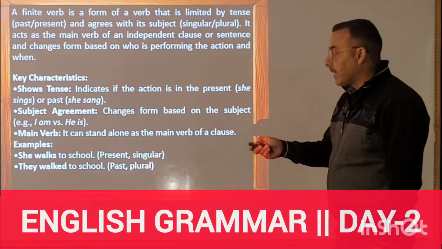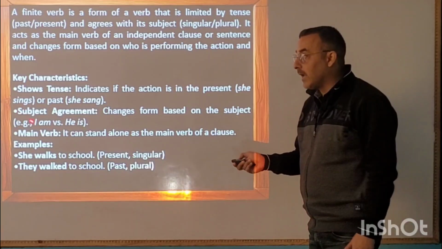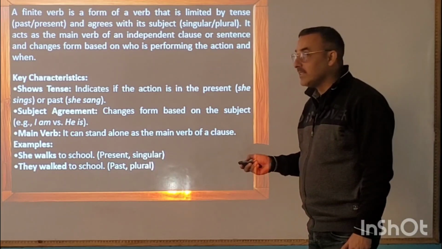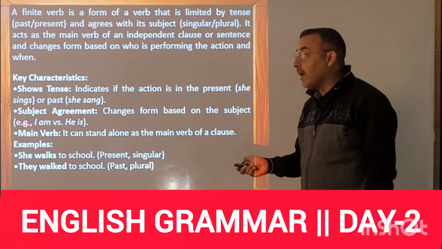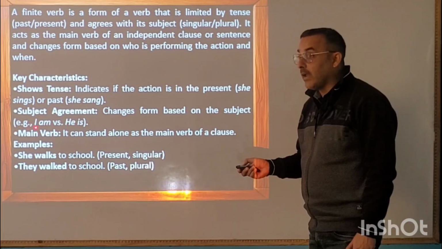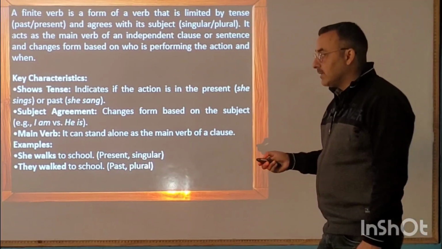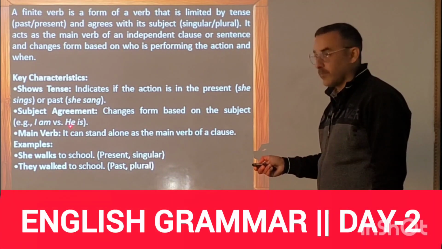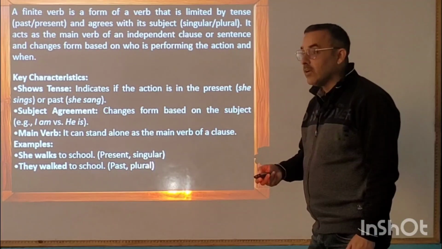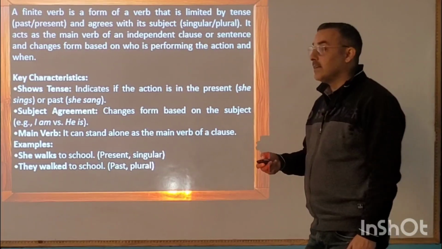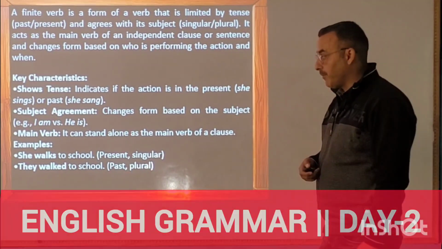For example, I am. Which is the verb here? I am, he is. You can see here the words am and is are used as a verb. So I am. What is the subject there? I. So we are using am after I. But when the subject changes, when we are using he, then the verb is. So we use is with he or she, and we use am with I. So you can see how the verb is changing its form.